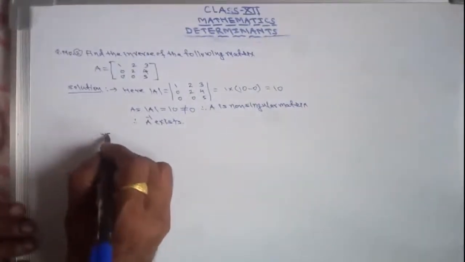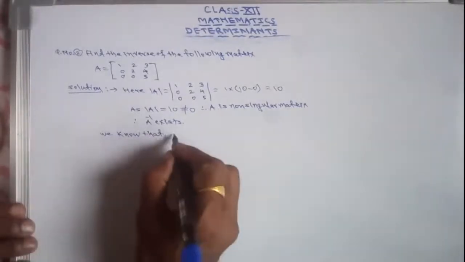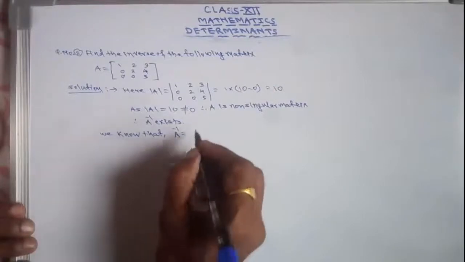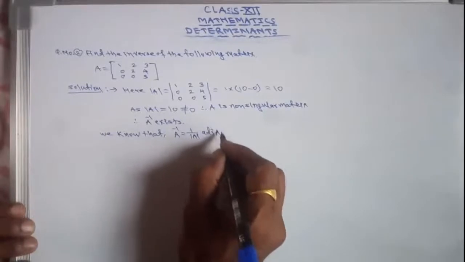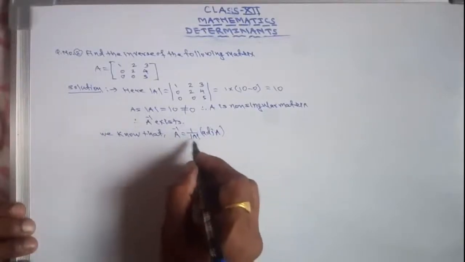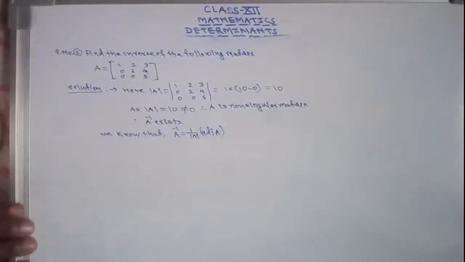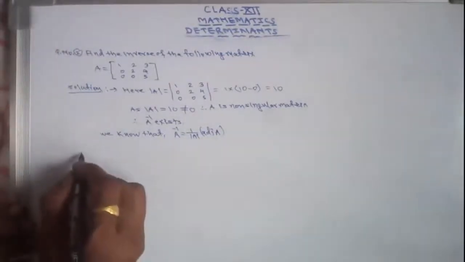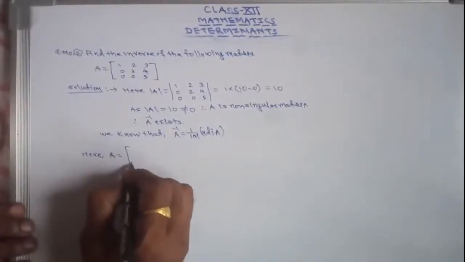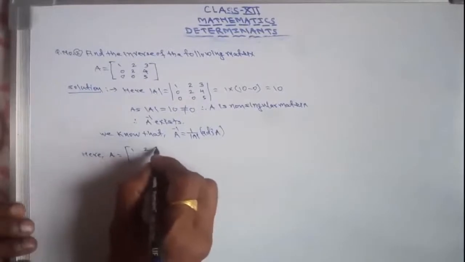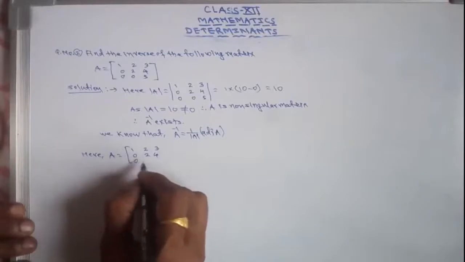So we know that A inverse equals 1 upon determinant of A into adjoint of A. So we know the value of determinant of A, but adjoint of A is to be found out. To find the adjoint of A, we have to find the cofactors. So here A equals 1, 2, 3, 0, 2, 4, 0, 0, 5.